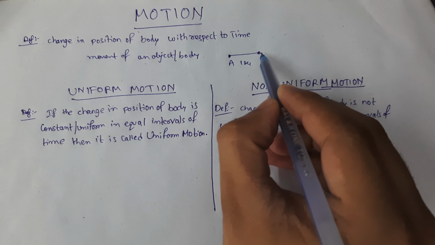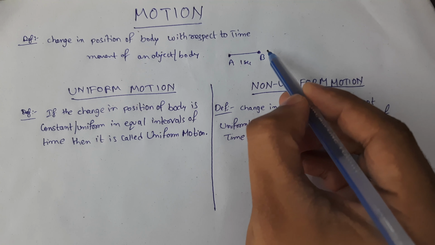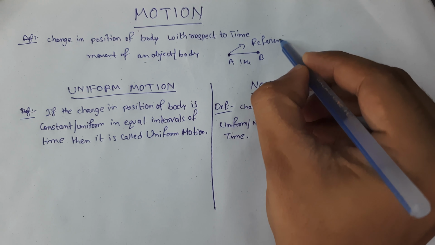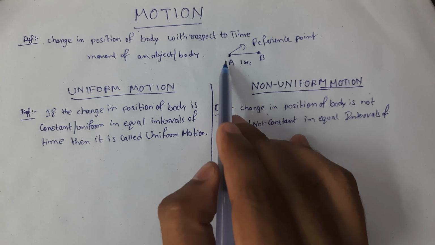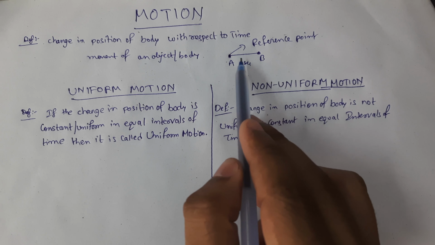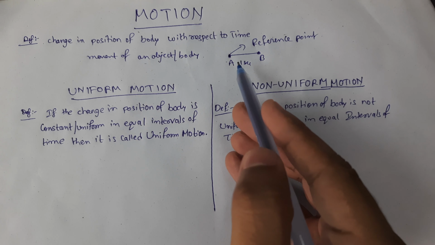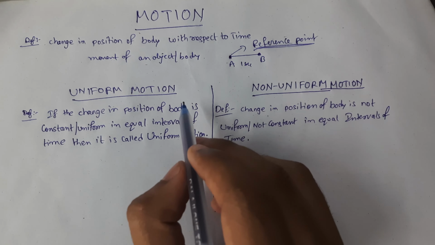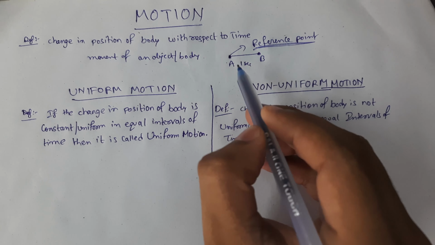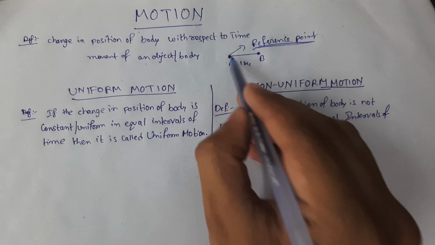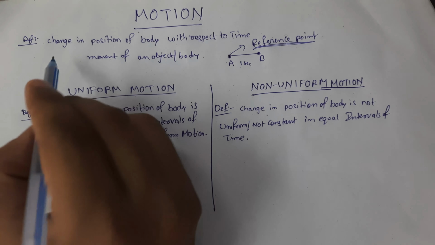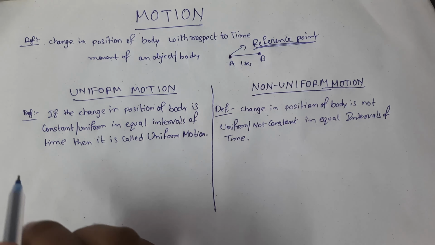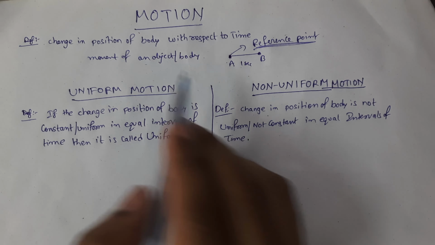Here, how are we observing that the body is moving? We took point A as a reference point. From this point, if the body moves, then we say that the body is in motion. So this reference point is also an important topic. The point from where we observe the position of the body is called the reference point. Now the definition can be given as change in position of a body with respect to time. This is called motion.